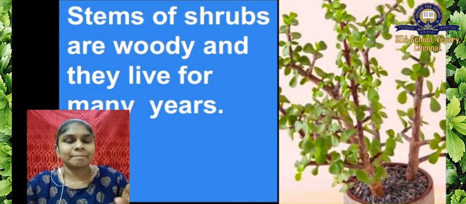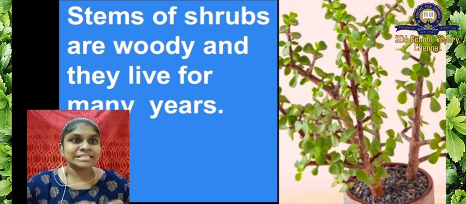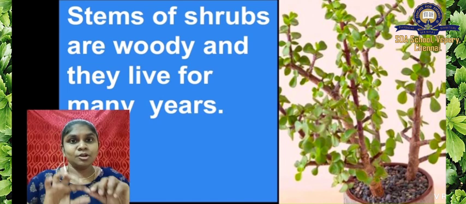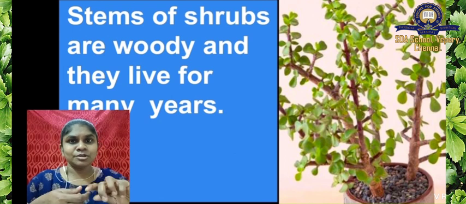Okay, next look at the stems of the shrub. In shrubs the stems look woody. It will not be green in color, and it will not be as flexible as you think. It will be woody. Woody means it will be like a stick.